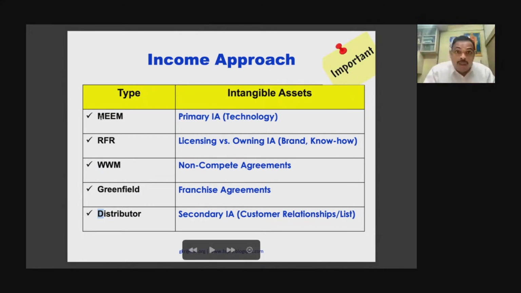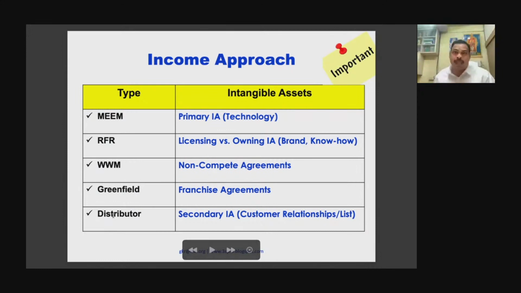Okay. So, when in your balance sheet you have 2 intangible assets, one is a technology, another is a customer relationship or customer list. Both you want to do the valuation. Now, how will you do the valuation? When you have more than one intangible asset, for the primary intangible asset you go by the mother-in-law method, that is the multi-period excess earning method. The secondary intangible asset will use the daughter-in-law method, that is the distributor method. That is why M and D. Now, how will M and D be done?